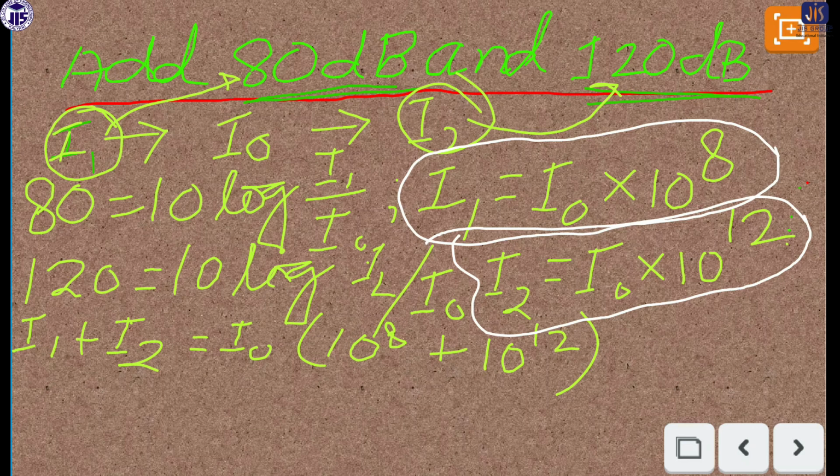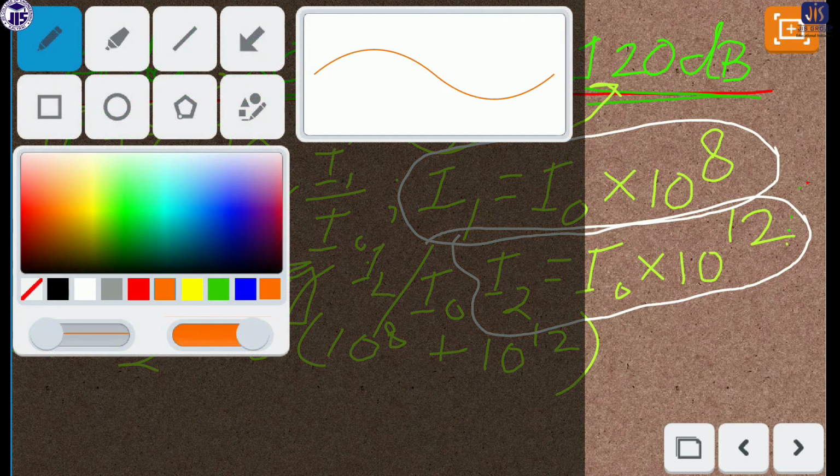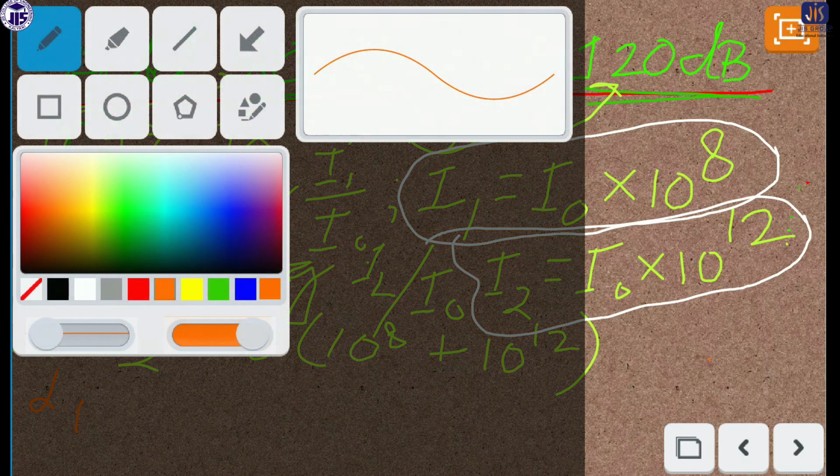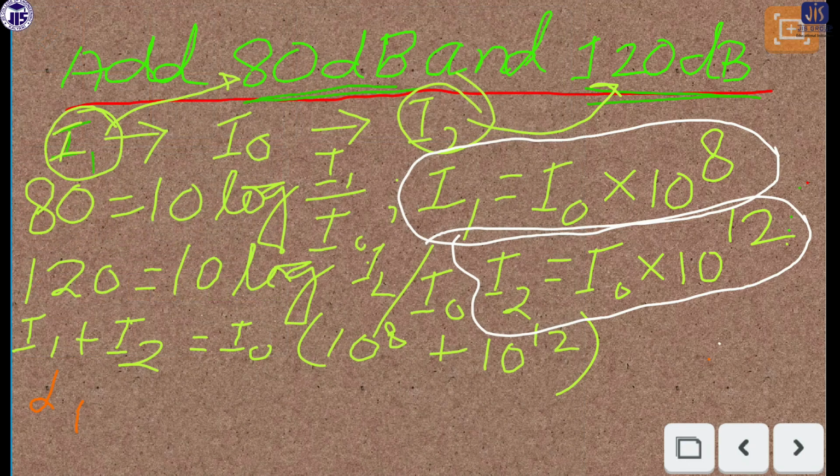For this purpose, for example, we take the sound level as L1. Then L1 equals I1 plus I2 divided by I0.